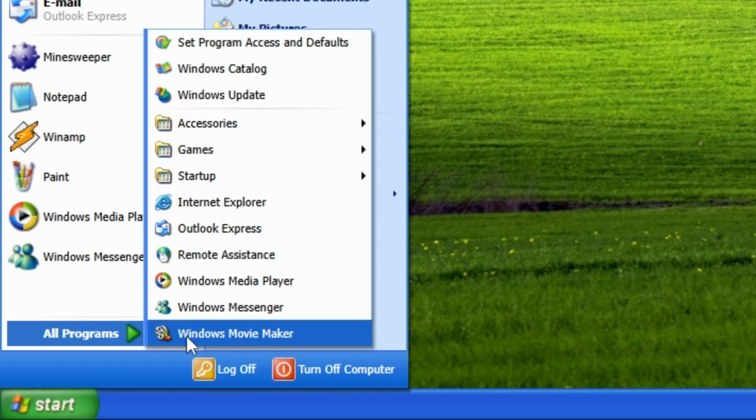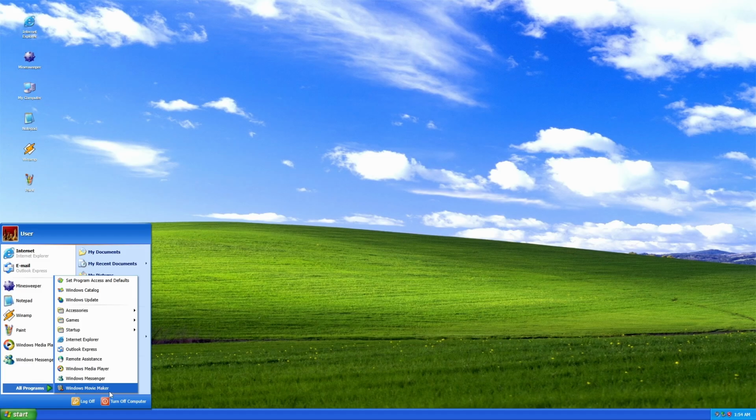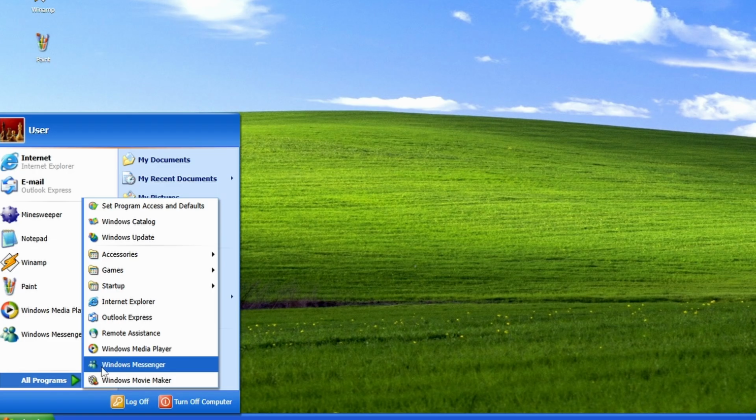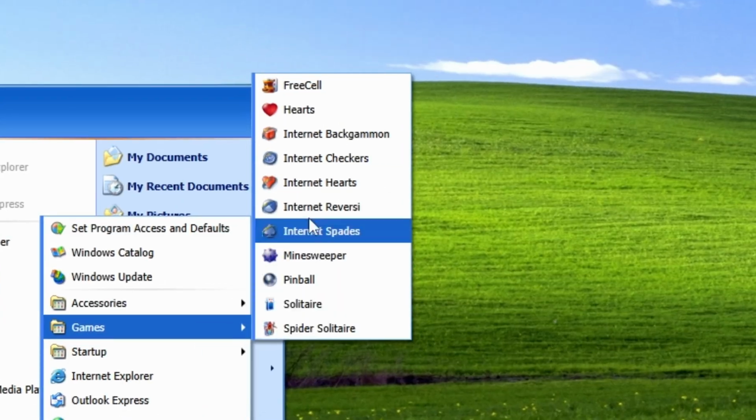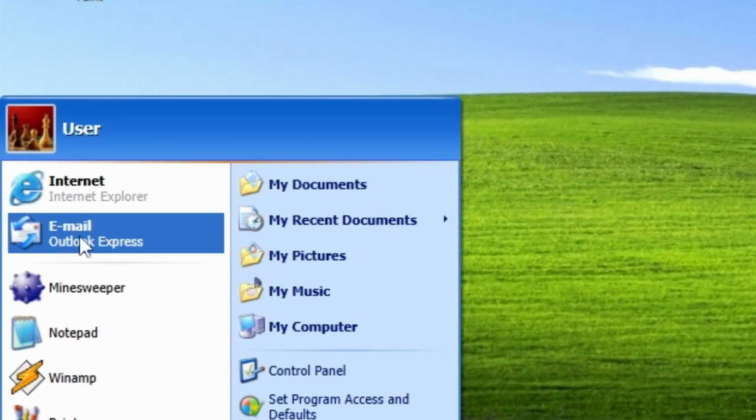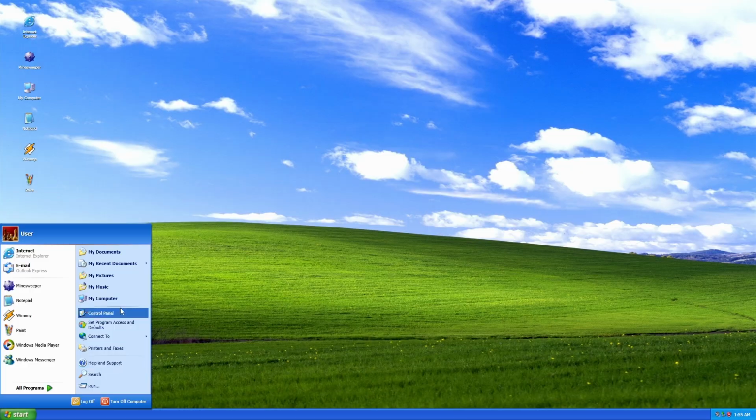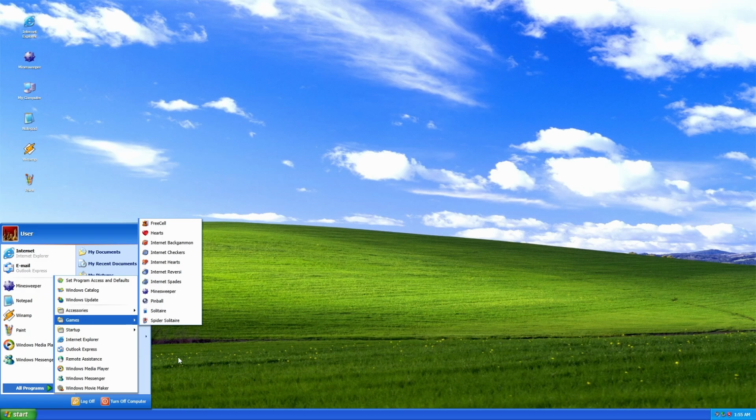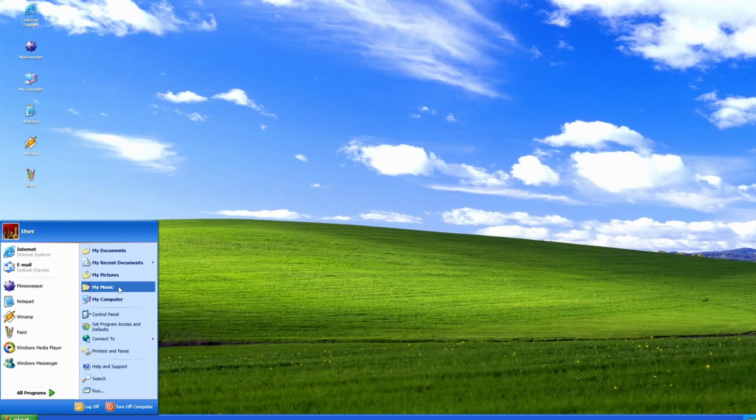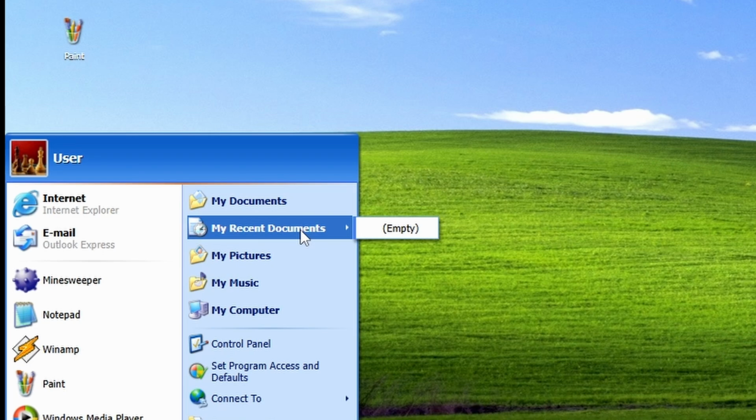But now we have also Windows Movie Maker. Now that's an OG one. I remember when I was like 6, editing some random stuff on this. We even have a Messenger and a lot more games. It looks like we have email built in, and it seems like we have a lot more options. We even have a music. Oh, well, it's obviously bugged right now, but we have a music folder. We even have recent documents.